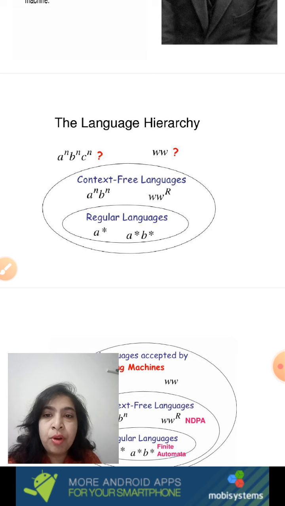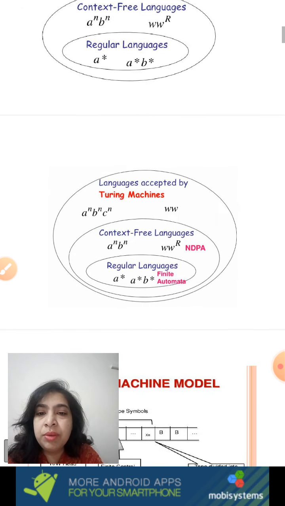It's not capable of remembering how many a's you have counted, how many b's, and how many c's. You cannot confirm the number of a's, b's, and c's is exactly the same, and a's are followed by b's and followed by c's. So hence we need to use a powerful machine called Turing machine.